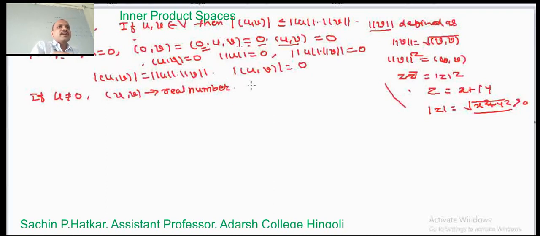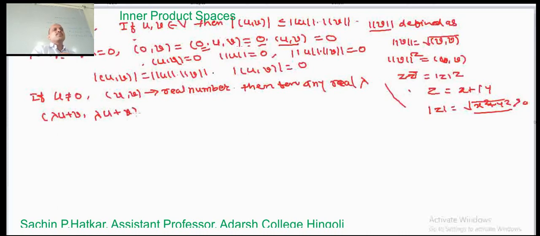Then for any real lambda, let us calculate the inner product of lambda u plus v comma lambda u plus v. Applying the third property, this is equal to lambda times the inner product of u comma lambda u plus v, plus the inner product of v comma lambda u plus v.